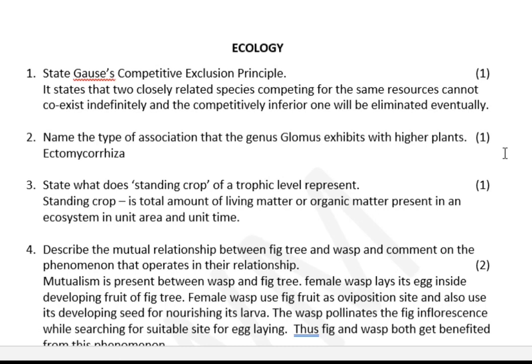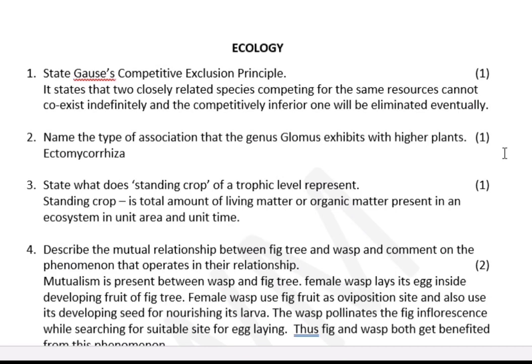So when you are studying competition, there are three rules you have to study. One is the competitive exclusion principle, but we know it may not be correct in all situations because MacArthur did one experiment with the warblers living on a tree. Five different species coexisted by rearranging their foraging pattern or partitioning their resources. That is called resource partitioning.